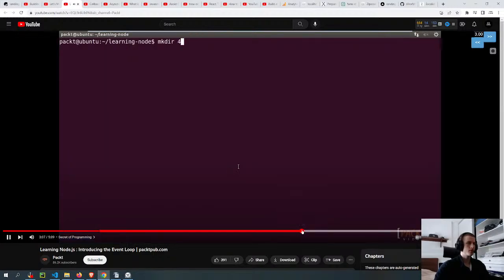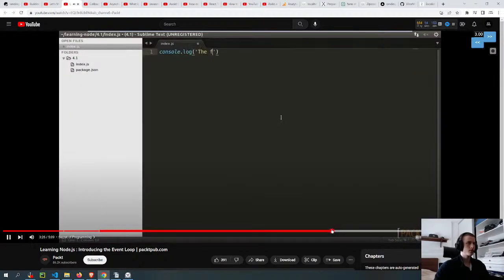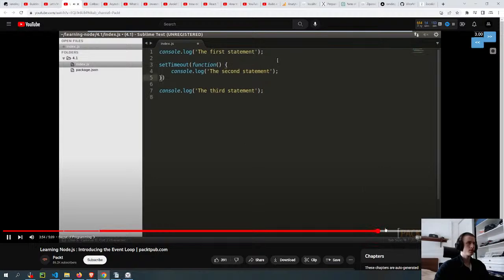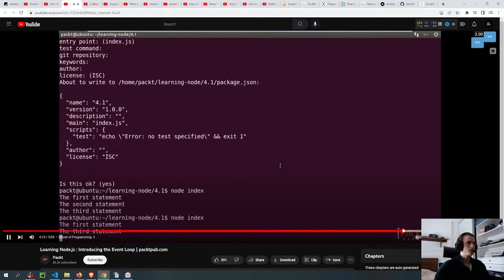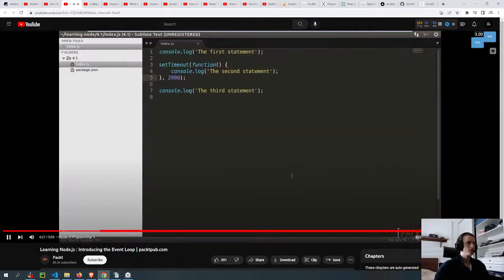Go to the terminal, create an init. We create a new file, with console.log as the first statement in the program. The second statement is to be delayed, and the second parameter is how long the delay should be, let's apply 2 seconds. Run the code again. So we added a delay, and the first statement runs without waiting, and then after 2 seconds, the delayed one runs. That means that we can't control the program.